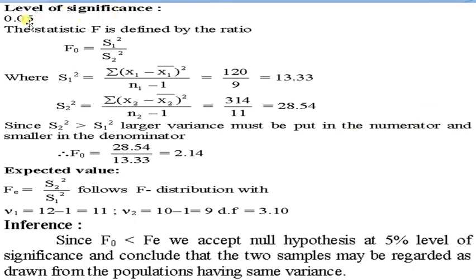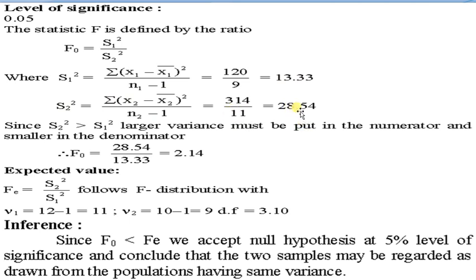Level of significance is 0.05. The statistic F is defined by the ratio F = s1 square upon s2 square, where s1 square is equal to summation of (x1 minus x1 bar) square divided by n1 minus 1, that is 13.33, and s2 square is summation (x2 minus x2 bar) square upon n2 minus 1, that is 314 divided by 11,